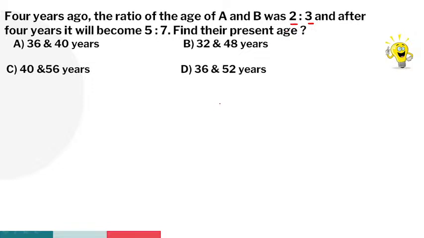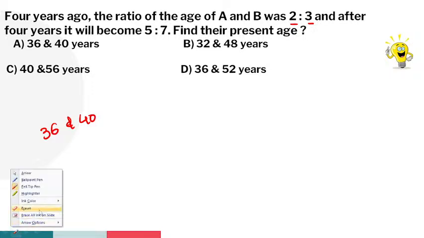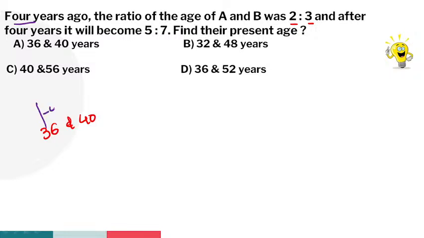Right, I'm going to go through option verification. What is the first option? 36 and 40 years. Go through option verification. 4 years ago, which means minus. Okay, 36 minus 4 is how much?